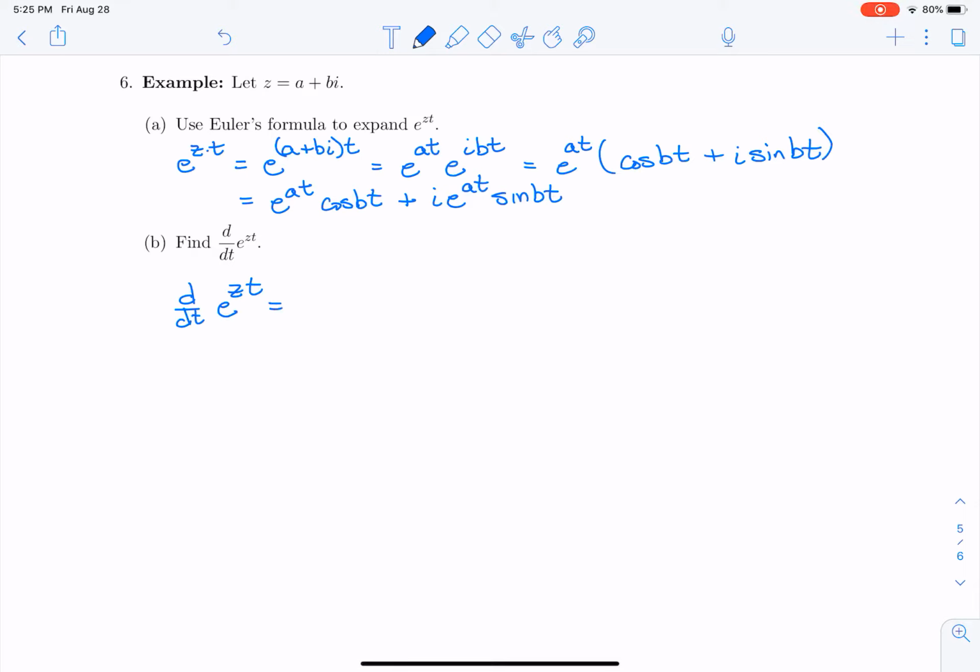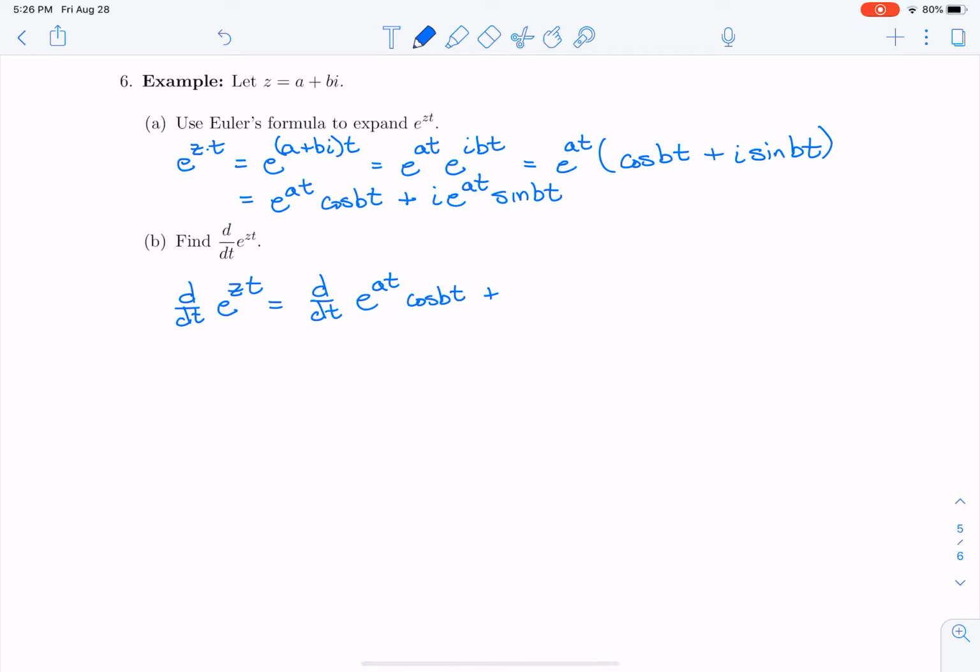Well, what I'm going to do is take the derivative, assuming that I can take the derivative of the real part on its own, and then I can take the derivative of the imaginary part on its own. So I'm going to assume that that rule applies, and that rule does seem natural. Okay, so when I do that, I'm going to have to do a lot of product and chain rules. So I'm going to do this as efficiently as I can.